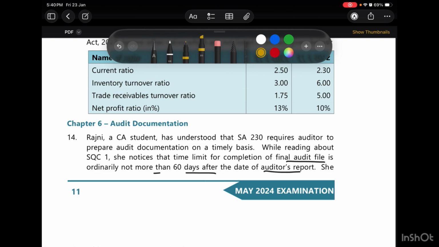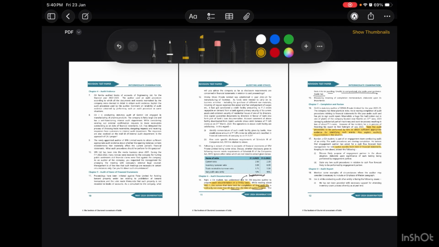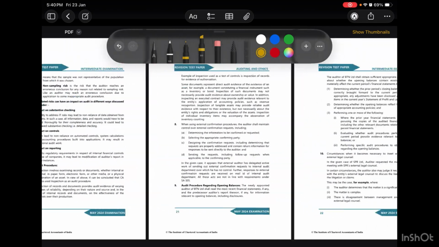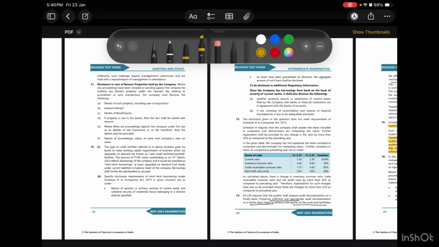Apart from that, here we have obtained a cue by doing previous questions as well. Whenever we are asked about audit documentation preparation on a timely basis, we mostly have to give the importance of doing so. So we also have to write out the points for the importance of completion of audit documentation on a timely basis. Then here also we have mentioned that SQC1 requires time limit for the completion of audit, not more than 60 days. So here we will explain the entire SQC1 and whatever that we have to cover over here. So now let us come on to the answer of the solution.